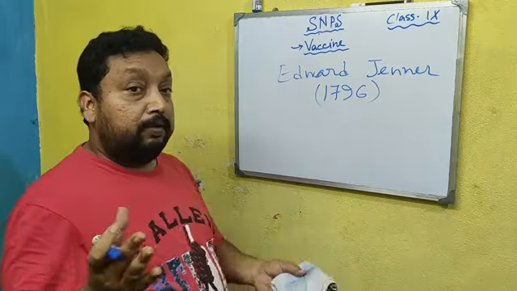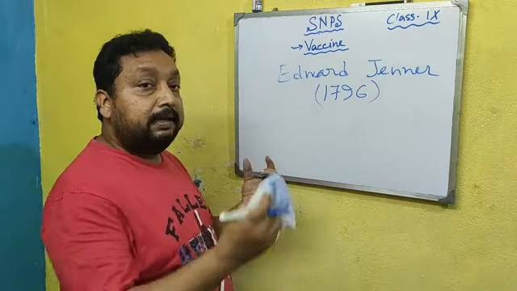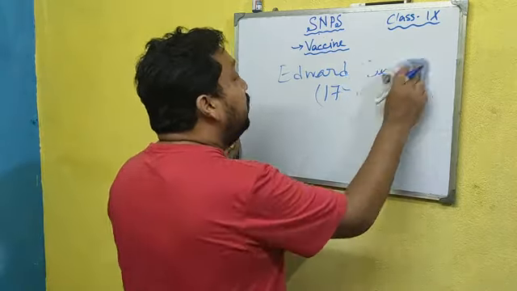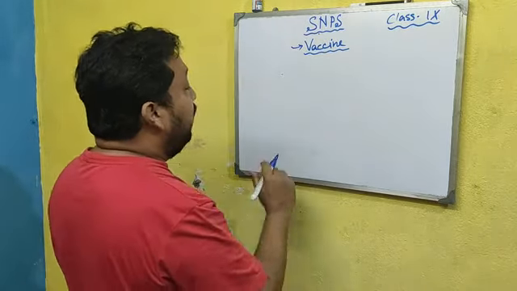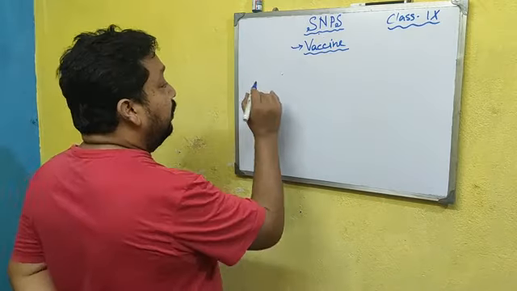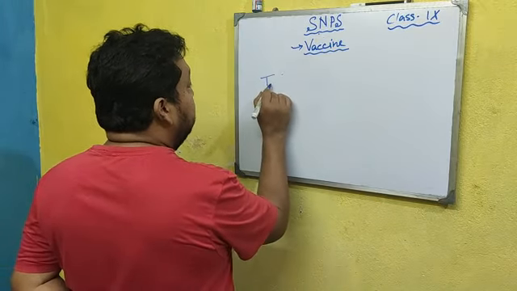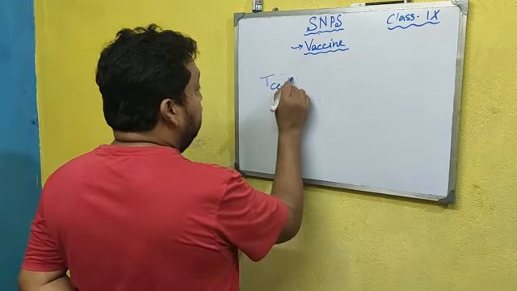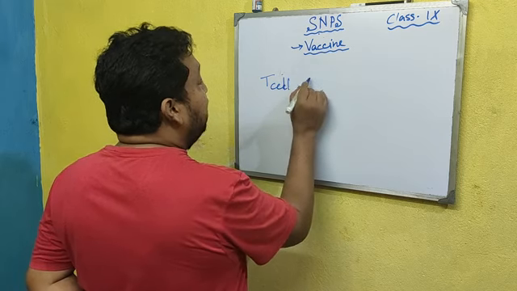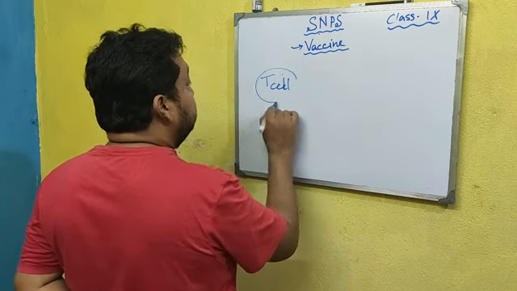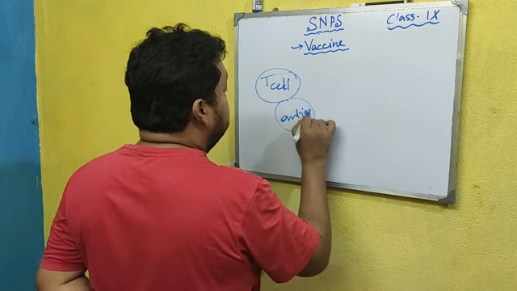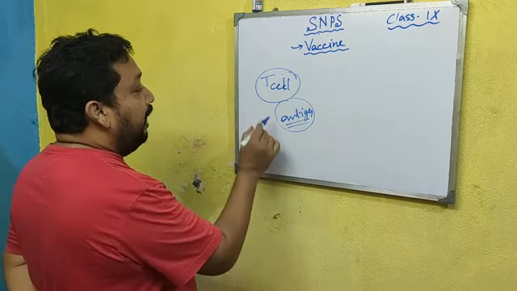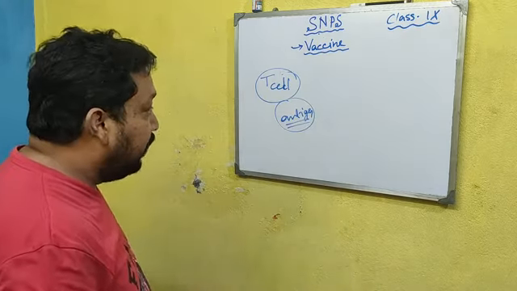Just remember what I demonstrated in the previous video, how our immune system works. How does antibody occur? First, the antigen attaches with a T lymphocyte cell.